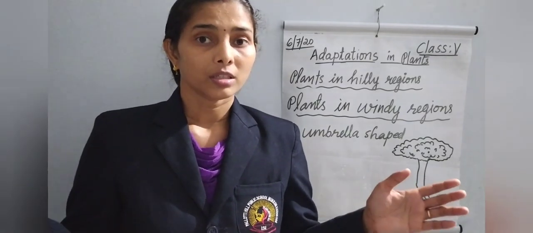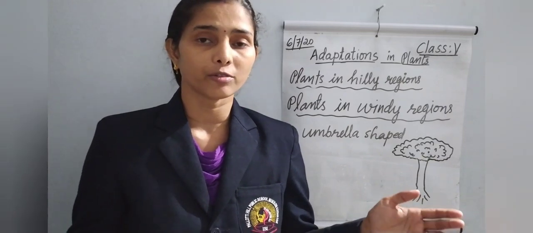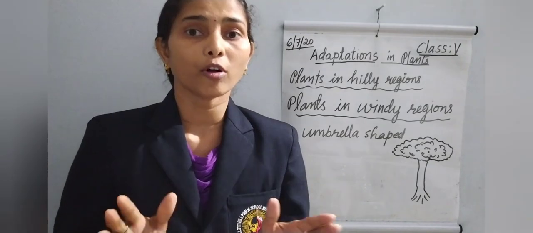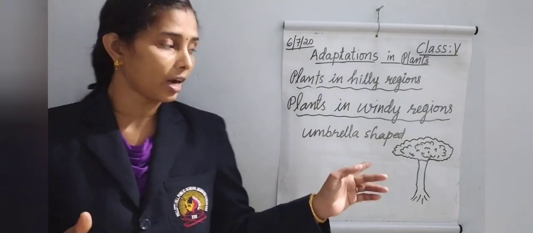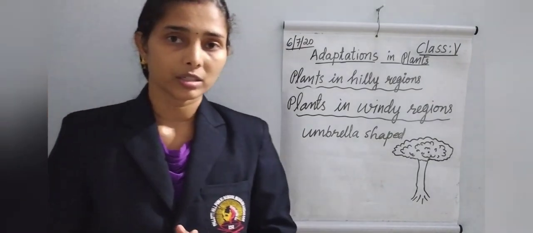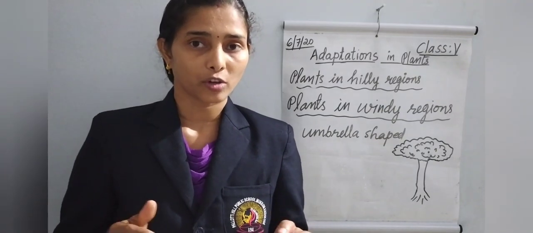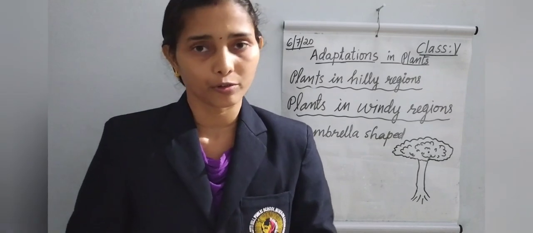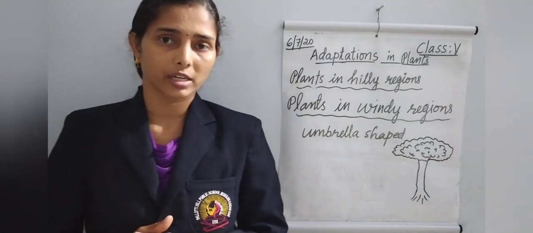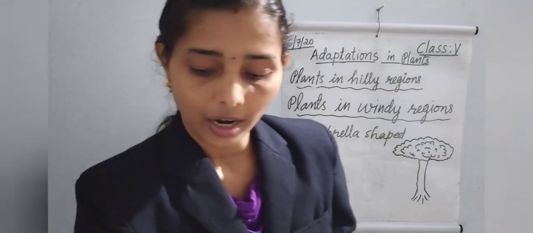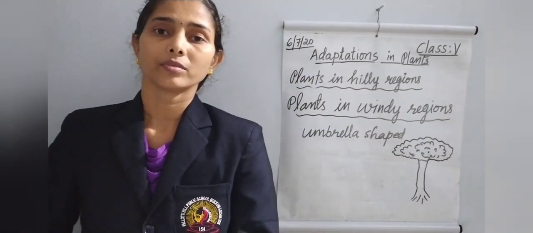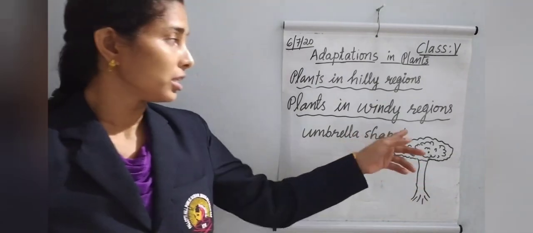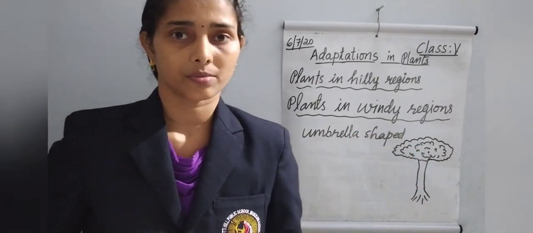Because heavy wind will damage or destroy the plant. To avoid that, they have an umbrella shaped structure. Because of that, they will not fall down in the heavy wind. So in these windy regions, we can see the plants are flat topped. That is all about the plants in the windy regions.